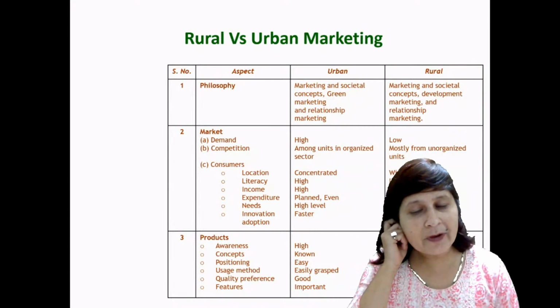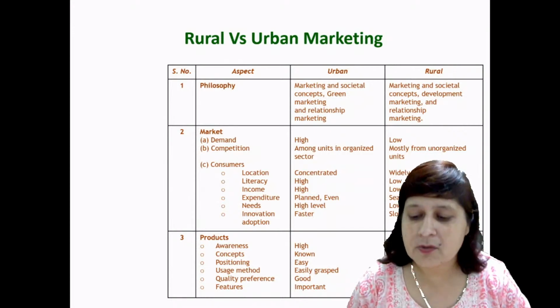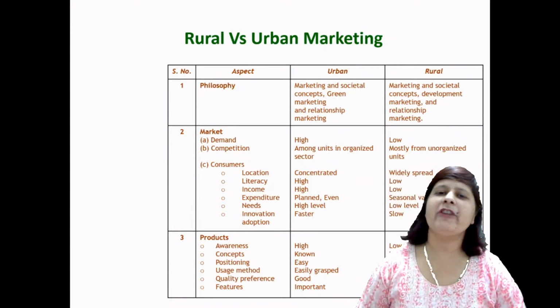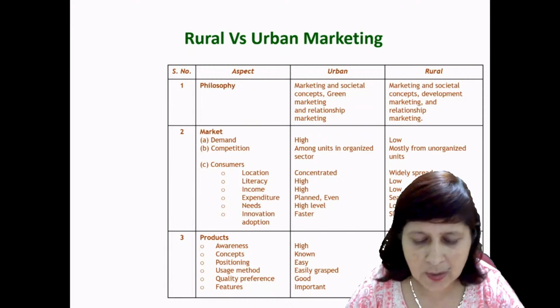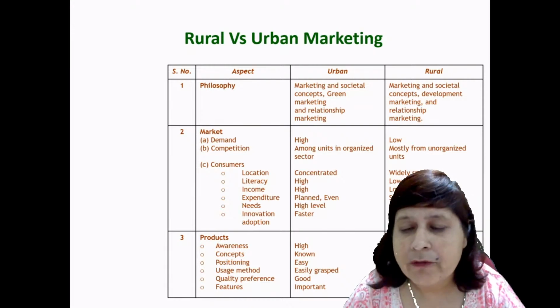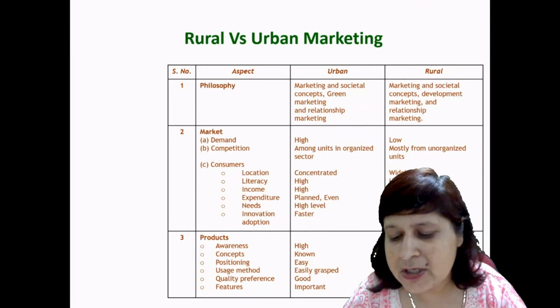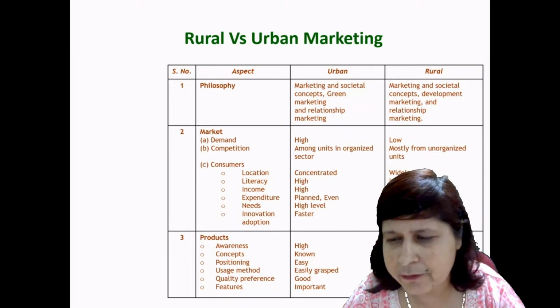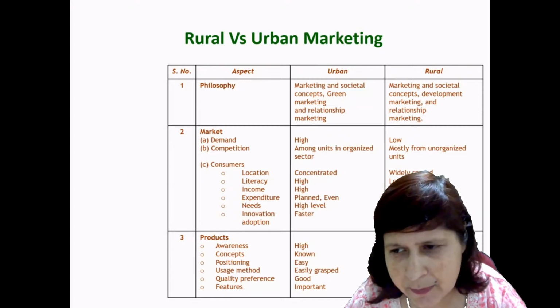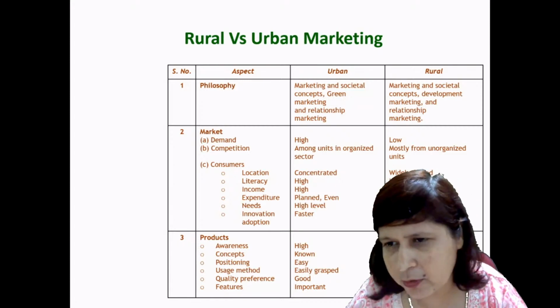And the quality preferred by the urban consumer is good, and rural people prefer a moderate quality product. Features play an important role for urban consumers, but for rural people features are not that important.